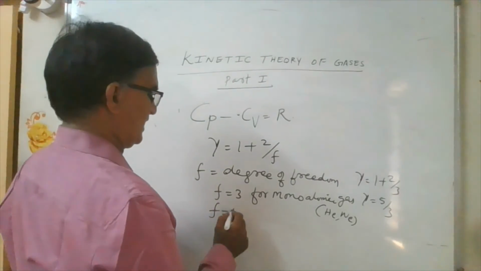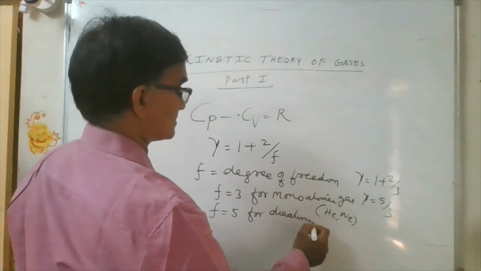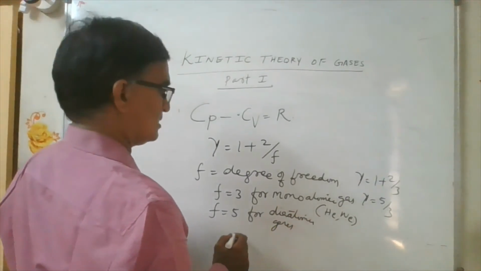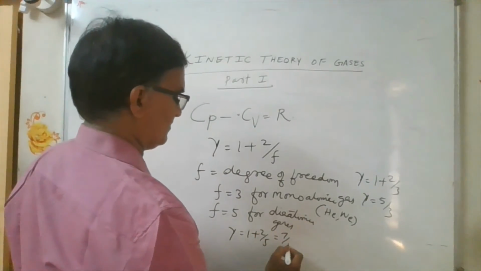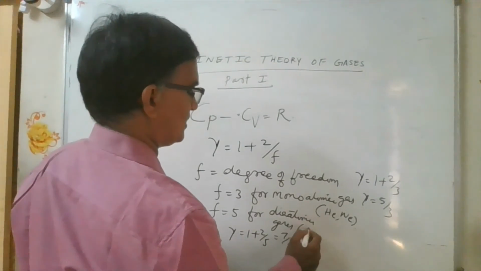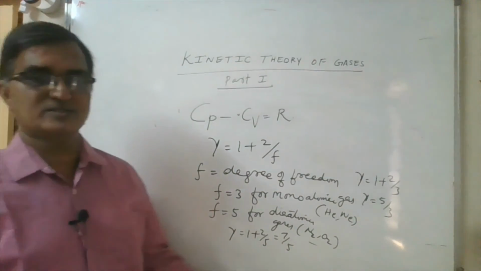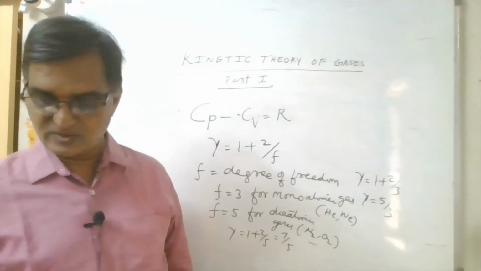F is equal to 5 for diatomic gases. Okay, that is gamma is equal to 1 plus 2 by 5, which is 7 by 5. Diatomic gases are hydrogen, nitrogen, oxygen, etc. They are diatomic gases.